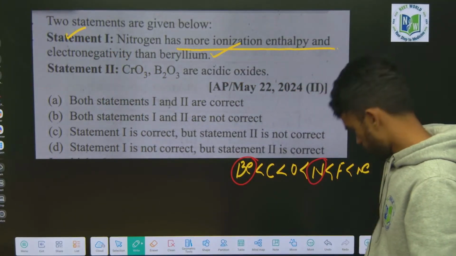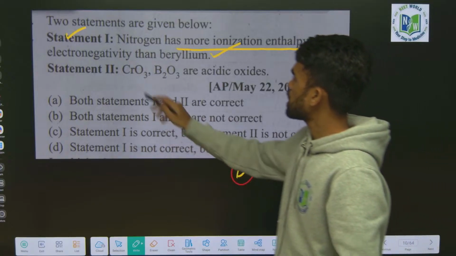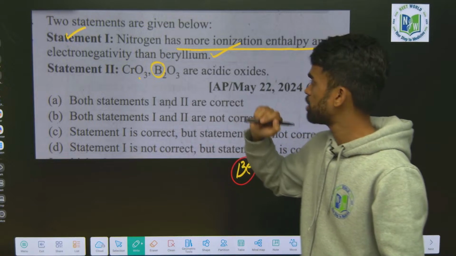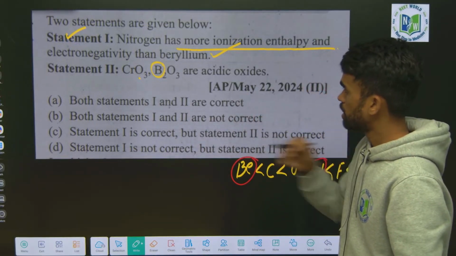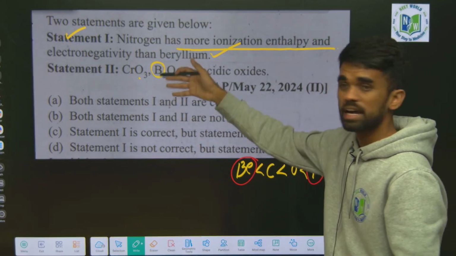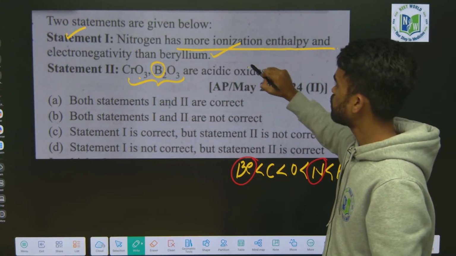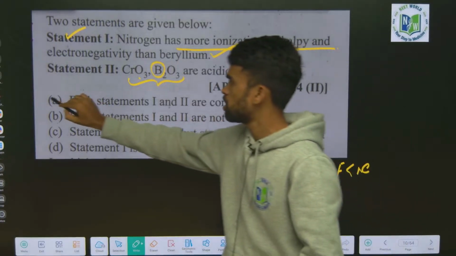Statement 2: chromic oxide and boric oxide, here boric oxide only, boric anhydride we can say, both of them are acidic oxides only. Okay, so statement 1 is correct, statement 2 is also correct.